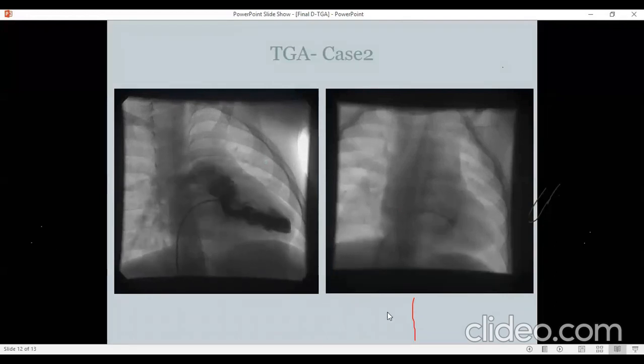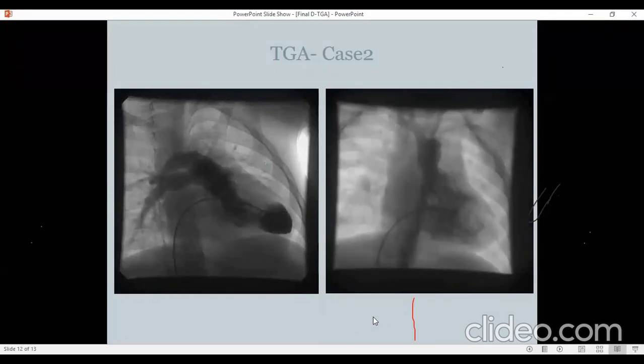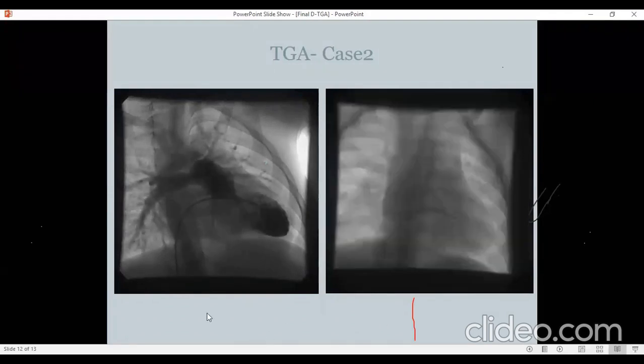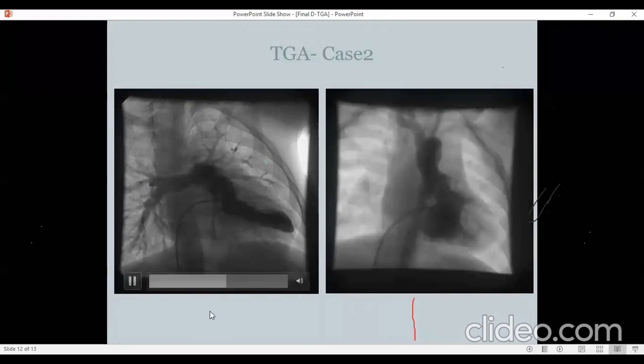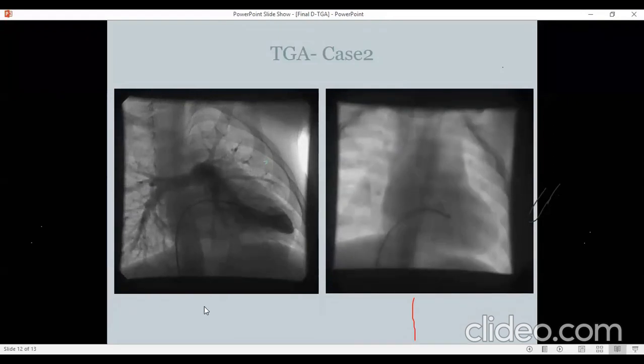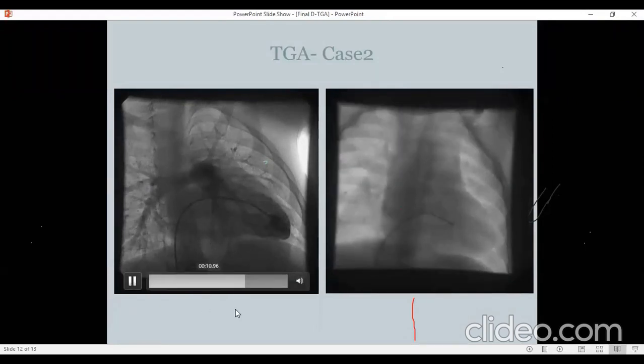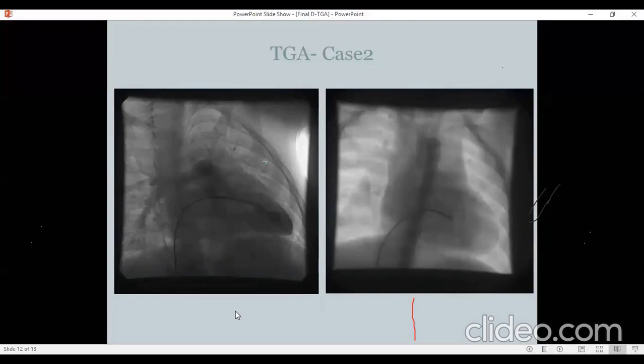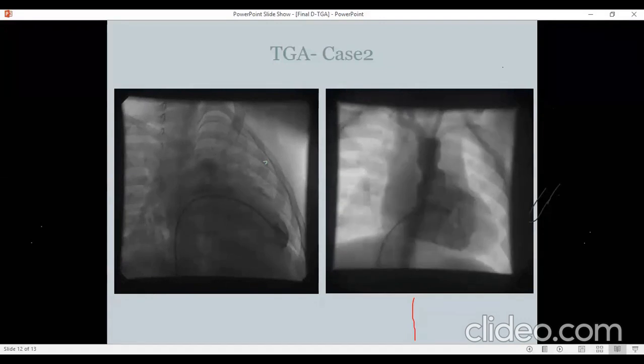If you see the angio on the left side, not this one, the left angio where you are filling pulmonary arteries and aorta both, that would mean that there is a VSD. Otherwise, LV should not fill aorta in a TGA. And therefore, if there is a sizable VSD, then LV cannot be banana shaped because LV pressure is maintained as systemic, equal to RV pressure.